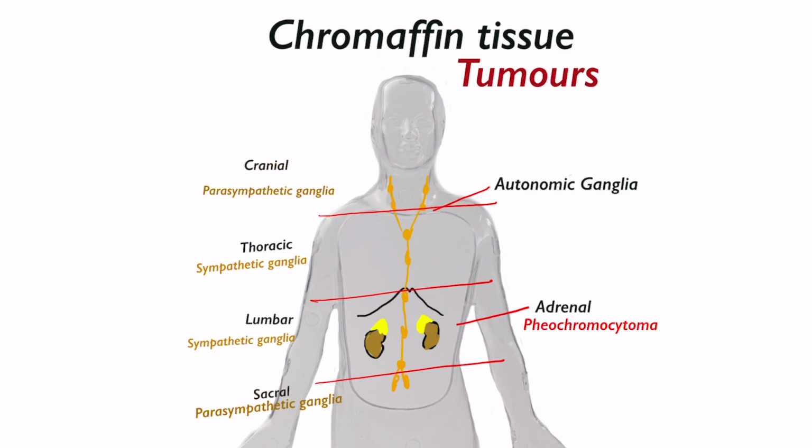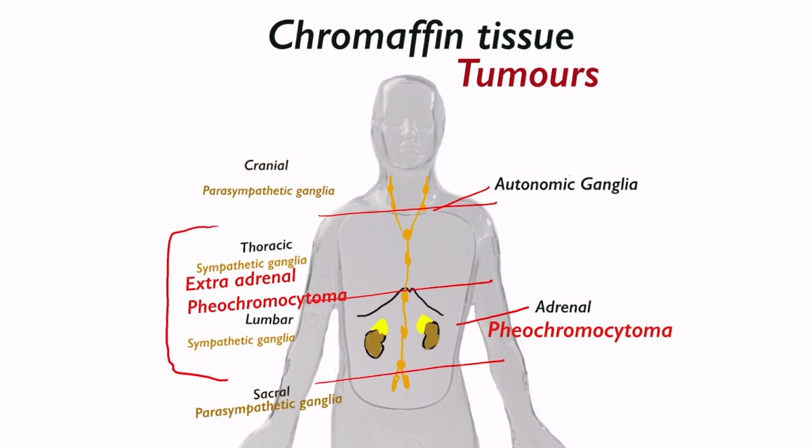Tumors of chromaffin tissue arising from adrenal gland are called pheochromocytoma, and those arising from sympathetic ganglia in thorax and abdomen are called extraadrenal pheochromocytoma, like in retroperitoneum. Those arising from parasympathetic ganglia of cranial and sacral region are called paraganglioma.